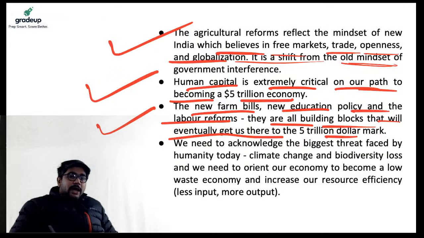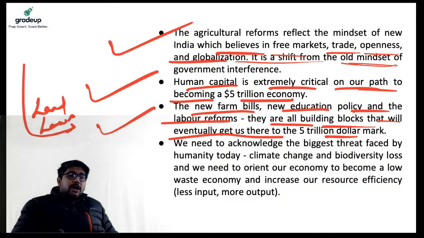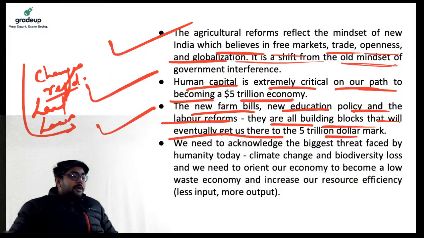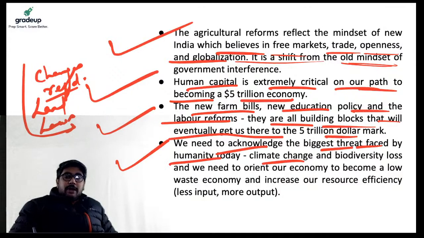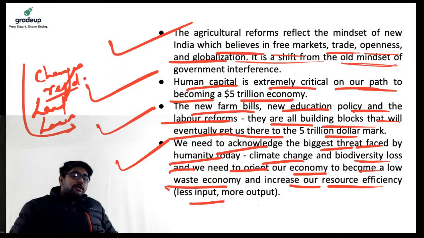Also, I would like to add changes in land reforms or land laws, right? Certain changes may be required in order to give a boost to the infrastructure prospect in the country. Also, we need to acknowledge the biggest threat which is being faced by humanity today, which is climate change and biodiversity loss. And we need to orient our economy to become a low waste economy and increase our resource efficiency, which is less input and more output. Okay?